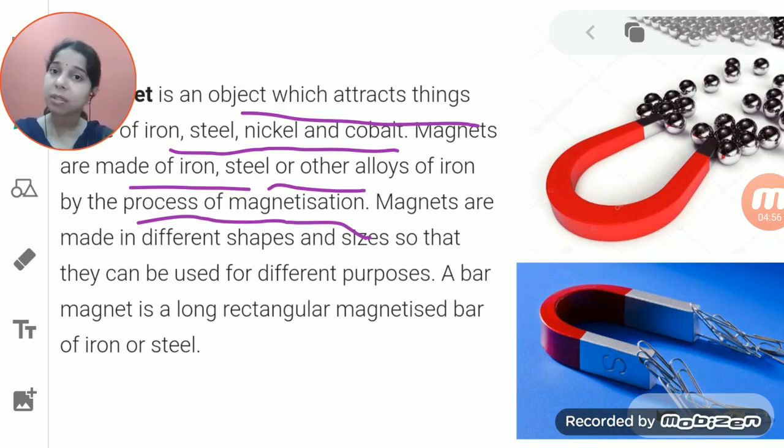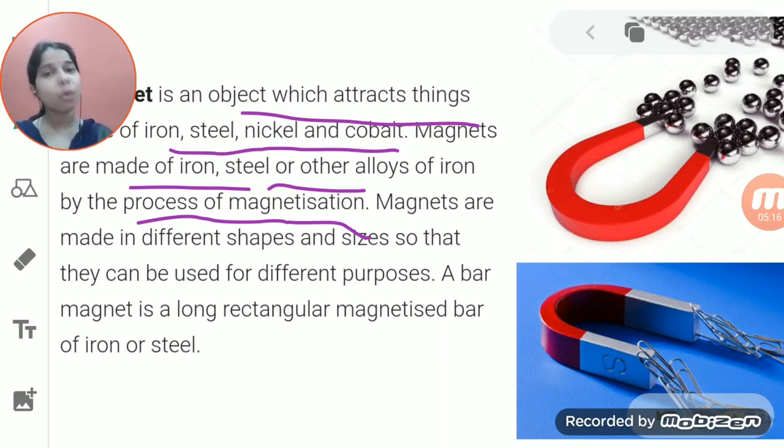That process is known as magnetization. So magnetization is the process in which we take iron, steel, or any alloy, any metal. Especially if we talk about alloys, it does not include all the metals, but some of them. So try to understand if there is an iron, a nickel, a cobalt, or steel.